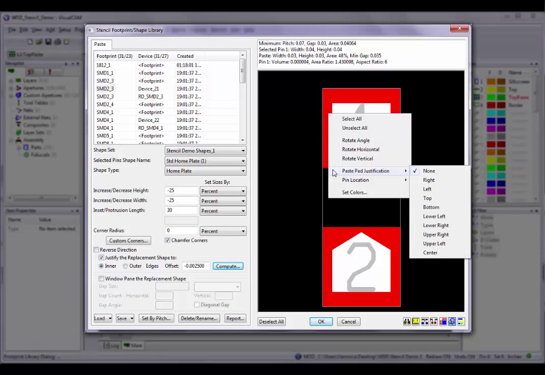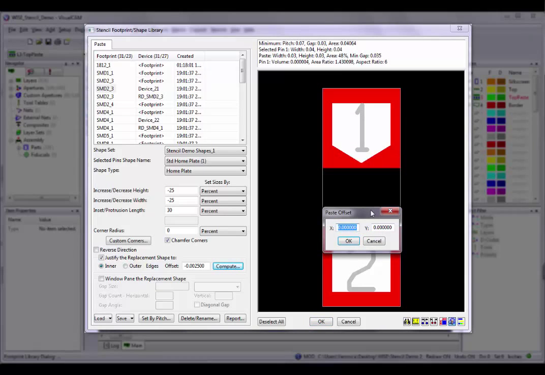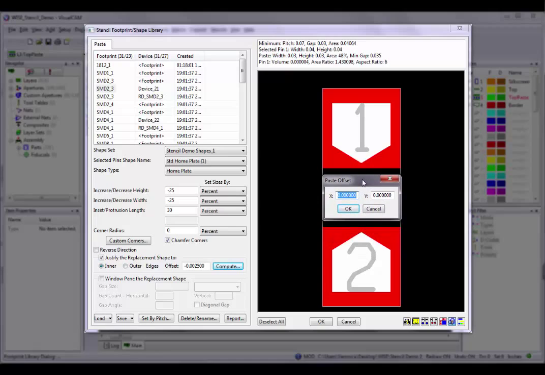Justification of the paste data may also be controlled on individual pins. To do this, in the preview window, right-click on the pin to which you wish to apply special justification settings and select the Paste Pad Justification menu option. In the submenu, choose the desired justification. When the paste justification of a pin is set to anything other than none, the user is asked for the X and Y offset to be used.